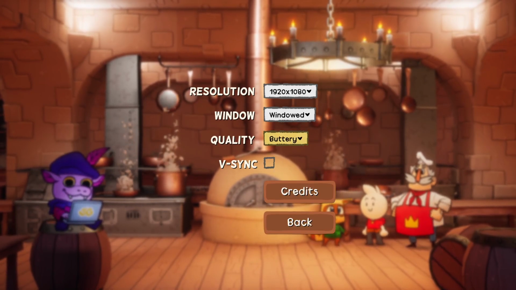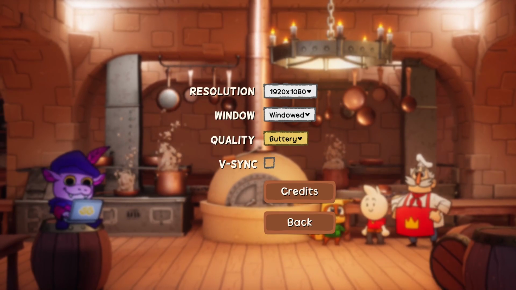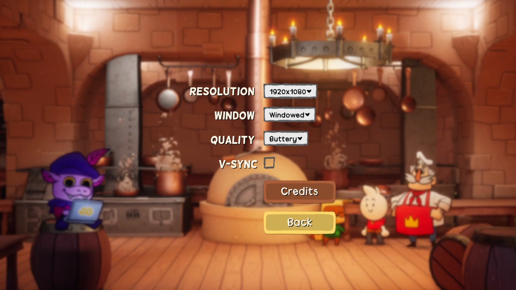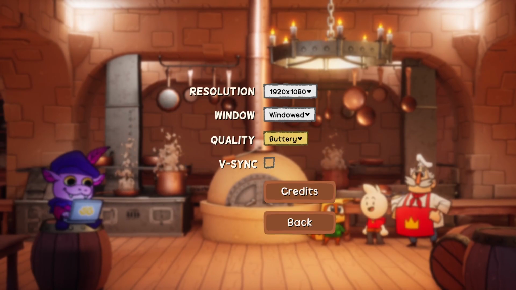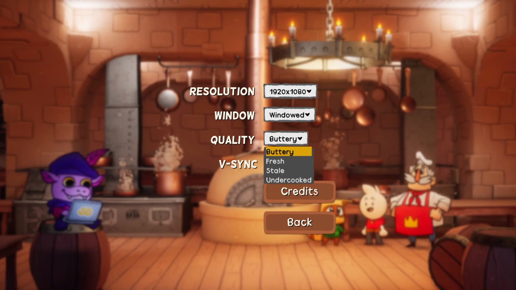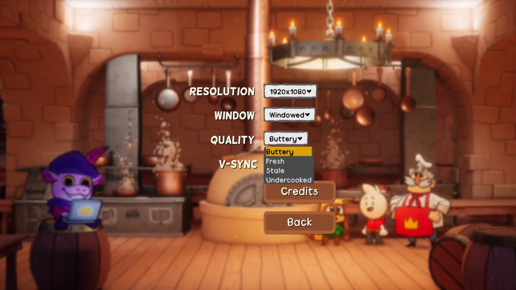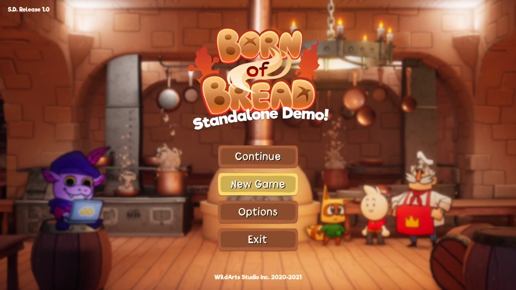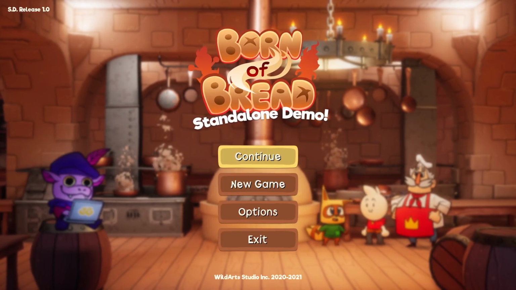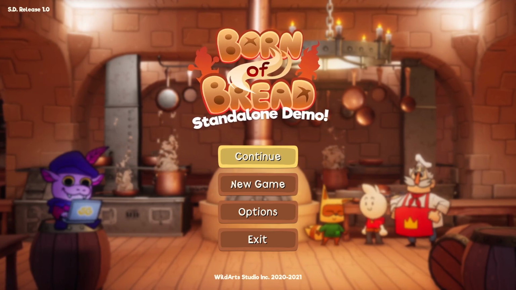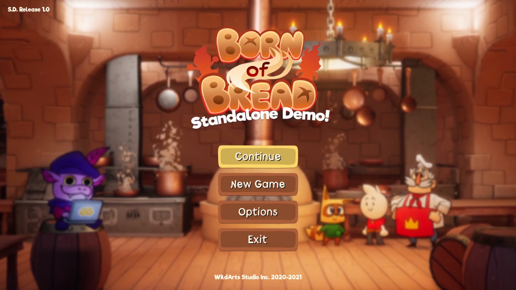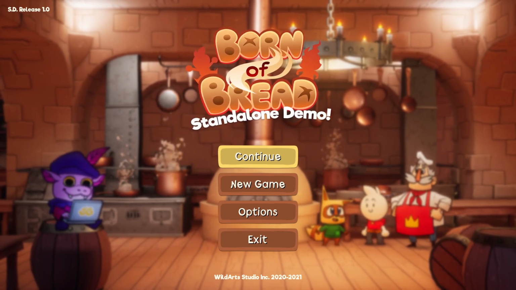Controller works. So yeah, you can set your resolution, window, and quality, and all that stuff. Buttery smooth. That's how I like it. It's actually puns in here. A lot of puns. Undercooked, stale, fresh, or buttery. I like me some butter. I can't believe it's not butter. Okay, anyways. So I already did a lot of stuff just to get myself familiar with the product, and you know, just for me to talk about it with you guys.